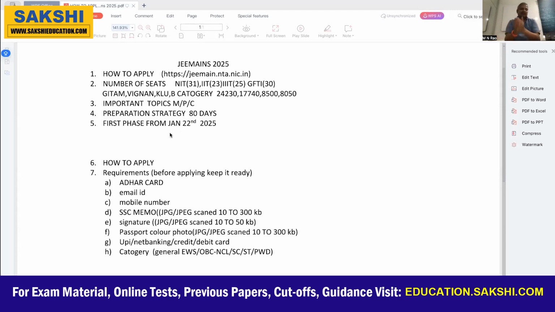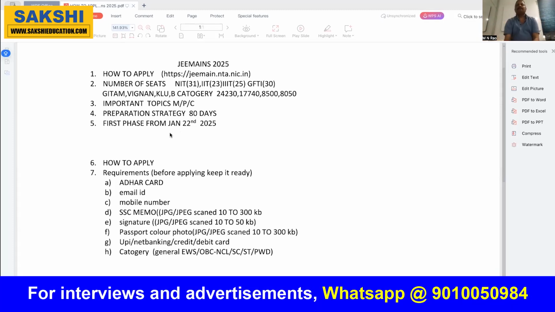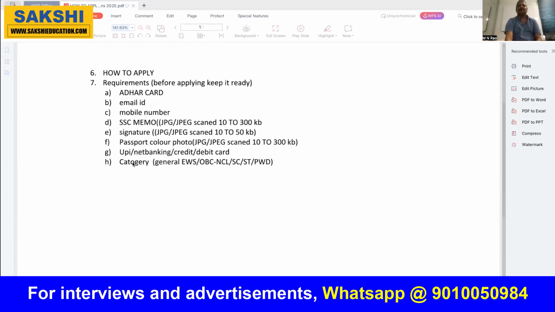For this, whether you are entering the application form or applying through the JEE Mains application directly on your laptop at home, or you are going to a net center, what are the prerequisites, the requirements before entering the details? You should be ready with the Aadhaar card, email ID, mobile number, SSC memo. See here carefully, email ID and mobile number.